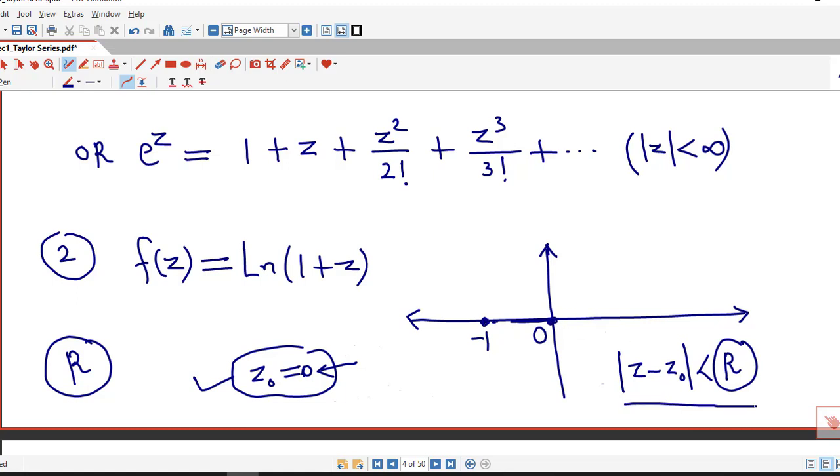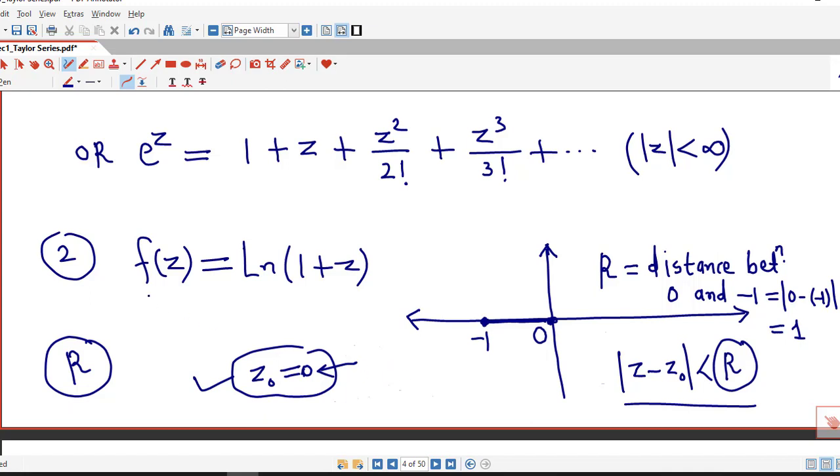So the radius of the open disk in which the Taylor series or Maclaurin series expansion is valid is nothing but the distance between the center, here the center is 0, and the nearest point to the center at which the function is not analytic. So here we have to find this distance. So the distance between 0 and -1 is nothing but 1.